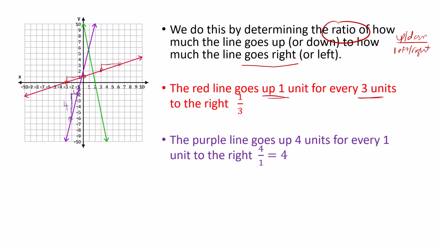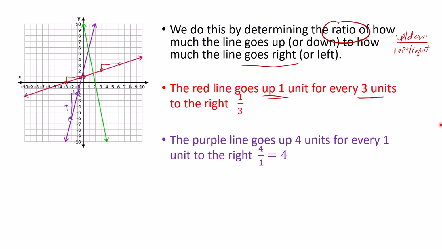And so that would be the ratio of 4/1. Okay, which 4/1 simplifies to just 4. And so now, instead of just saying, well, the purple line is steeper than the red line, I actually have a number I can put with it. I can say the red line has a steepness of 1/3 and the purple line has a steepness of 4. And so you're getting the idea, well, yeah, it's steeper. Look at how much. You can compare the 1/3 and the 4. So we've quantified it. We've put this number on it.